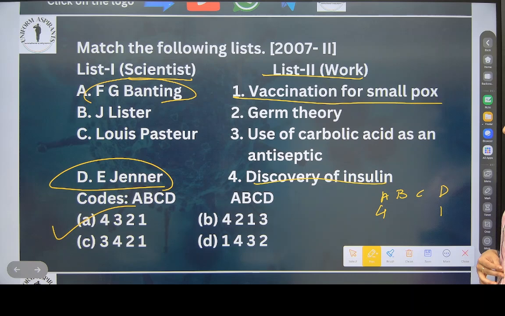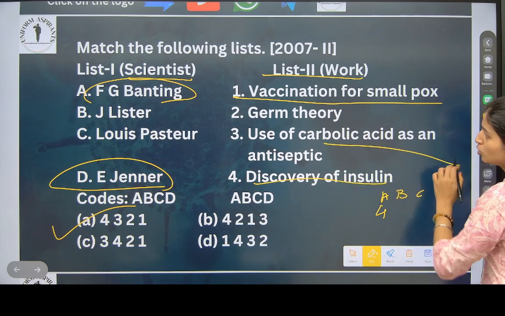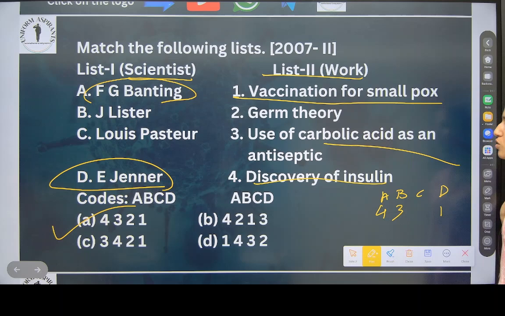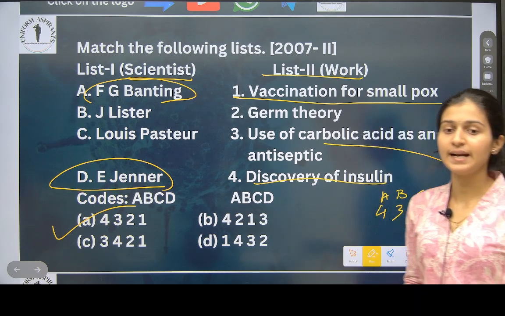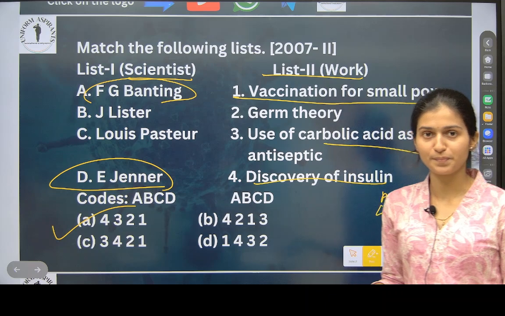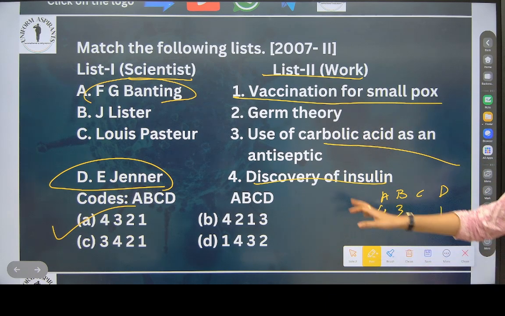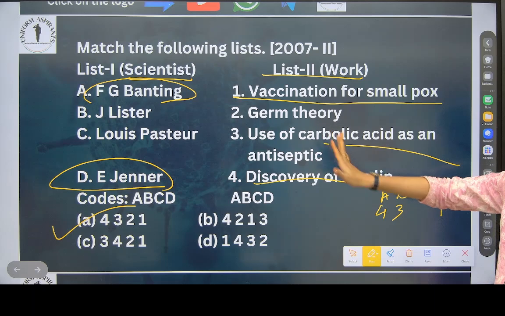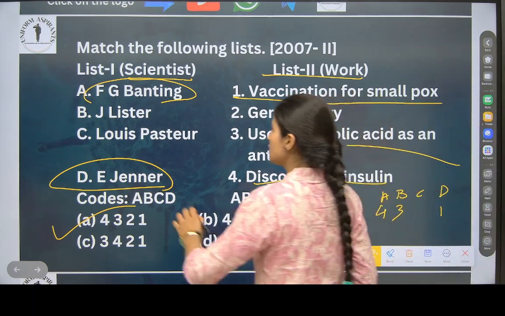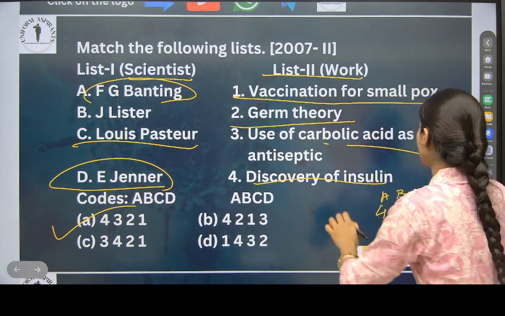Now see here. J. Lister. What did J. Lister give? Use of carbolic acid as an antiseptic. We have antiseptics now. Carbolic acid as antiseptic means he used this chemical as an antiseptic. And Louis Pasteur gave the germ theory.